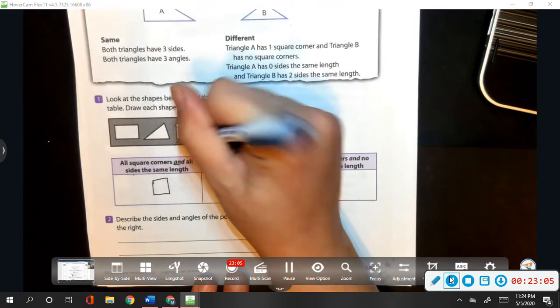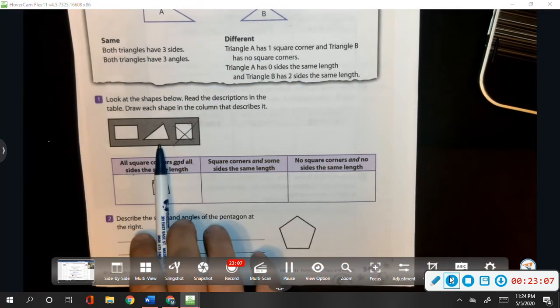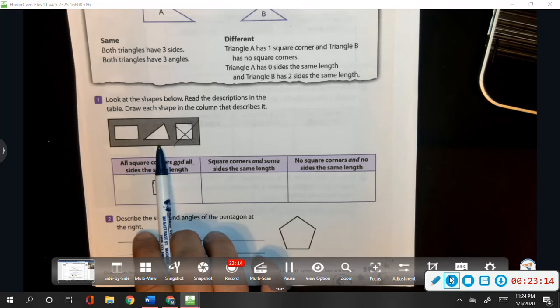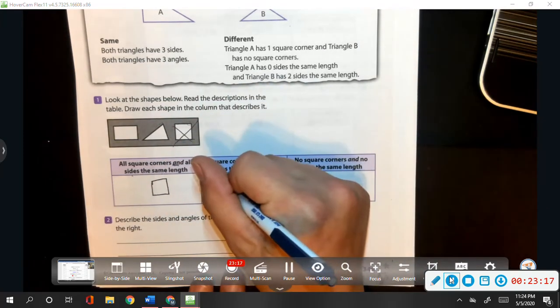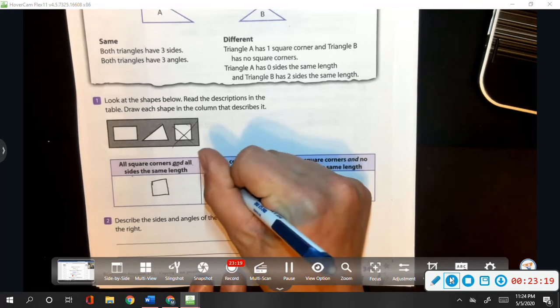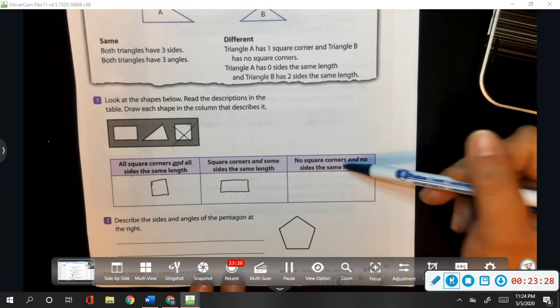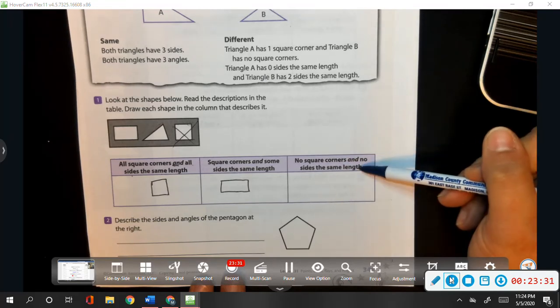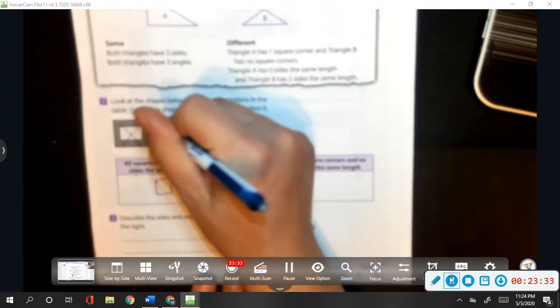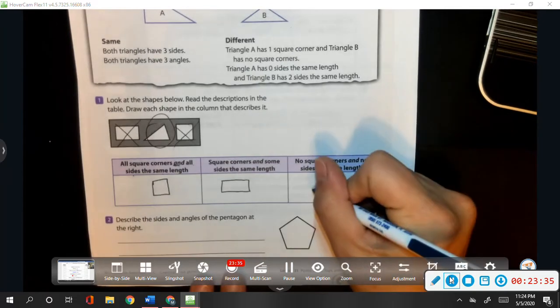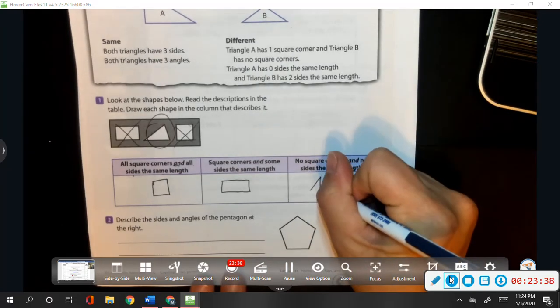So we know it can't be the triangle because the triangle does not have a square corner. So this must be the rectangle because we know that the rectangle, like the square, has 4 90-degree angles, or 4 square angles in it. Then we have no square corners and no sides the same length. The only shape that matches that is our oddly shaped triangle.